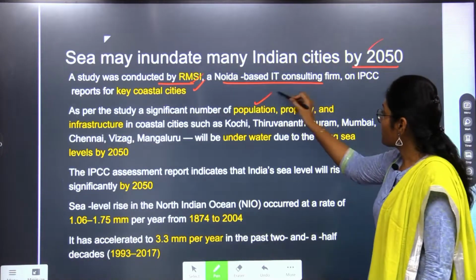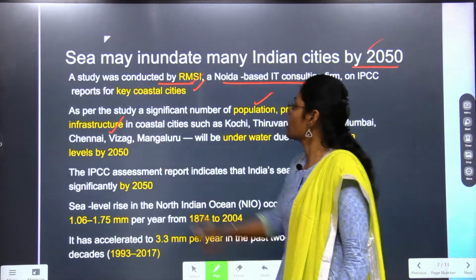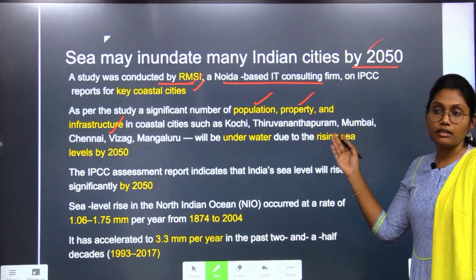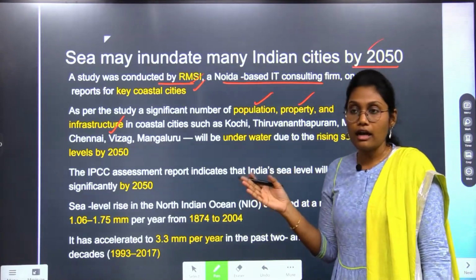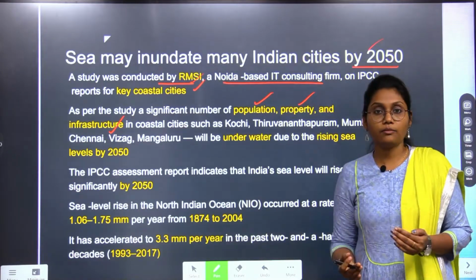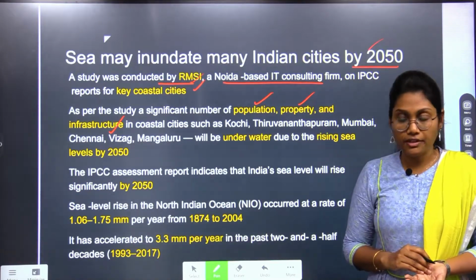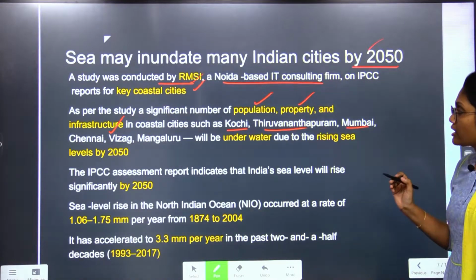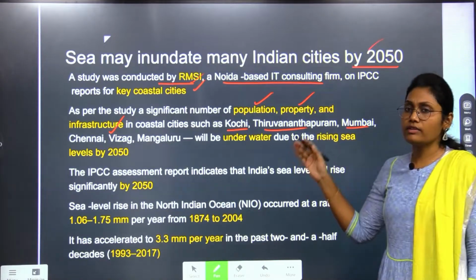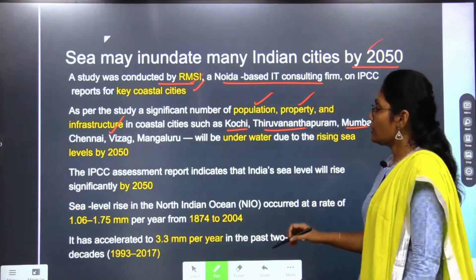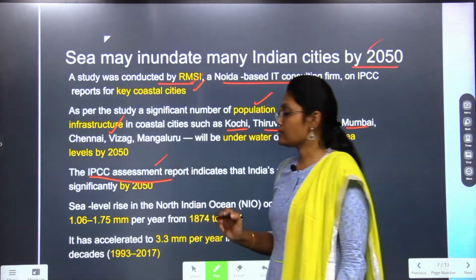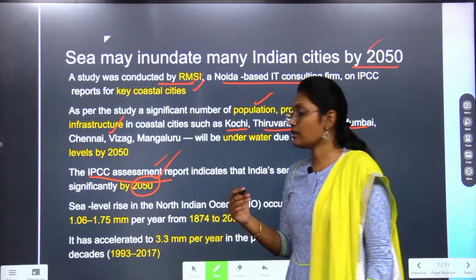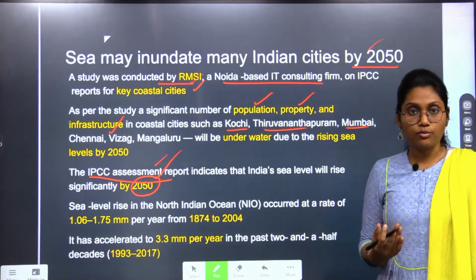It is highlighting 3 points here: the population, the property and the infrastructure. The coastal cities of India under these 3 categories will get inundated by the sea waters by the year 2050. If we look at the coastal cities, Kochi, Thiruvananthapuram, Mumbai, Chennai, Vizag, Mangaluru, cities like these will get inundated. And the IPCC assessment is also saying the same, that by the year 2050, the sea levels will rise much higher.